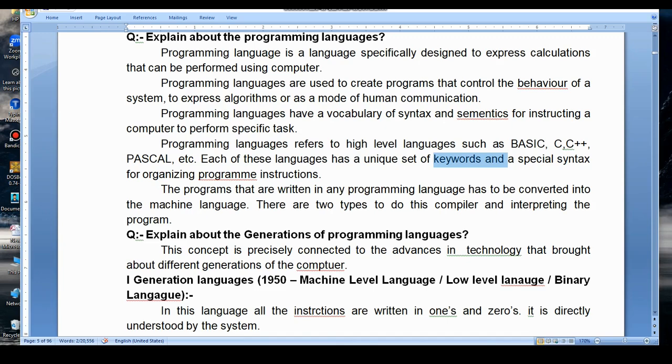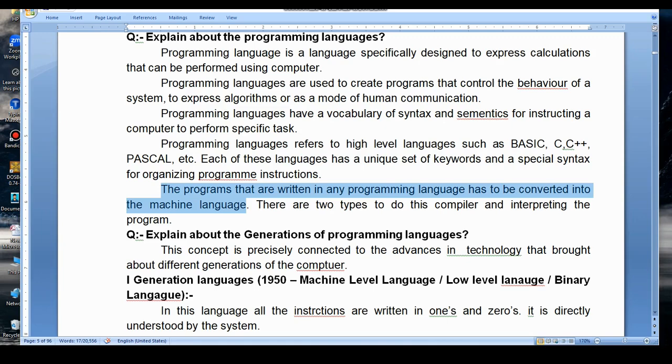Programs written in any programming language must be converted into machine level language, that is machine code, zeros and ones form. For converting into machine level language, a compiler or interpreter is used.